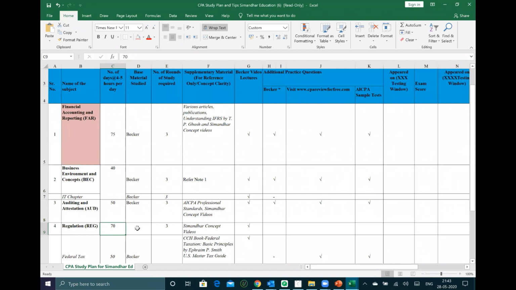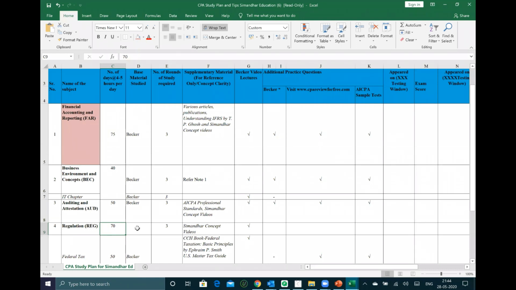If you take FAR and audit simultaneously, would we require to know the basics of reg in order to pass audit? Or does reg have nothing to do with the other three sections? Regulation is completely different from all the three. It is US tax. It has no relation with FAR, audit or BEC. FAR and audit might be related, BEC and audit might be related, but regulation is not related to anything. Only in regulation, R7 and R8, the law related part, you might relate to your BCom portion, Sales of Goods Act, Contract Act, that sort of thing. Right? So that is how it is.